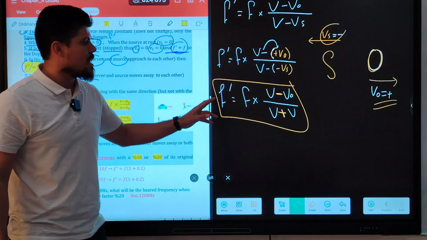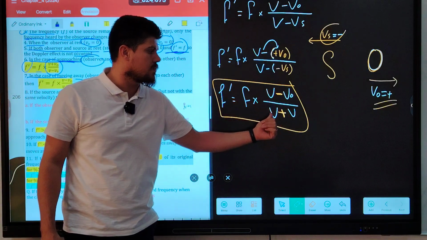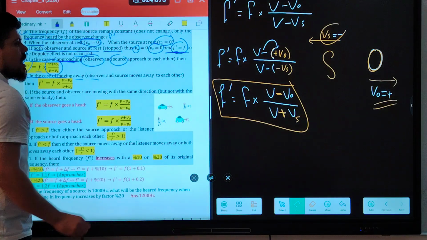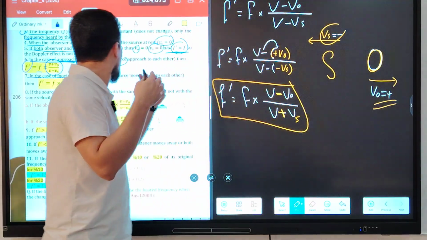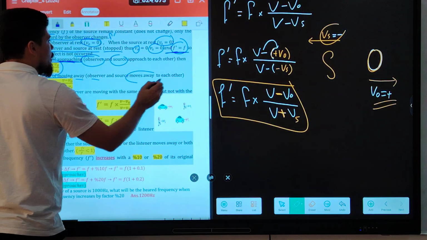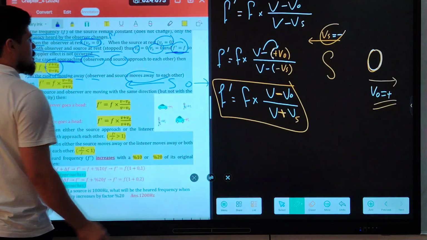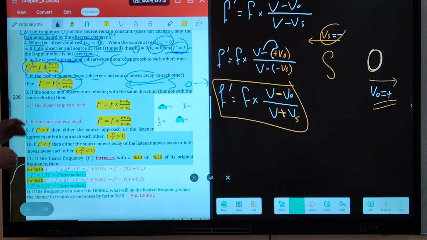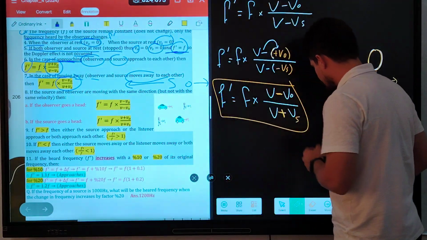So according to the Doppler effect, F prime is equal to the frequency of the source times (V minus V naught) over (V plus Vs), in the case when observer and source are moving away from each other, source in this direction and observer in this direction. The equation becomes F times (V minus V naught) over (V plus Vs). Okay? This is the second configuration of the Doppler effect.